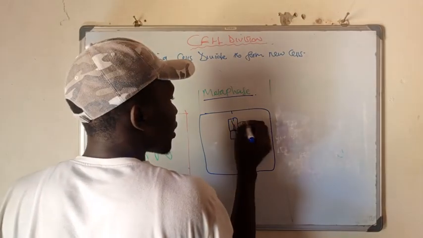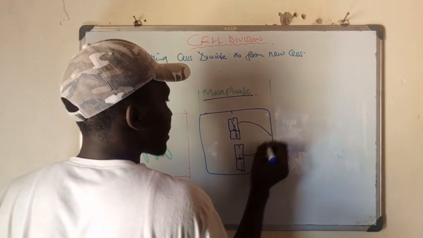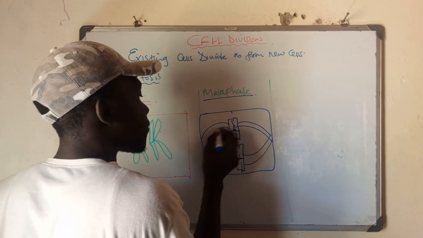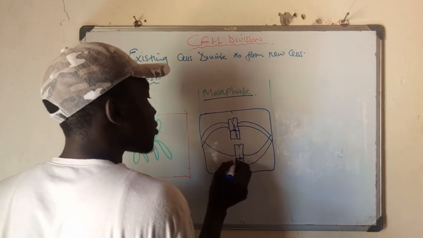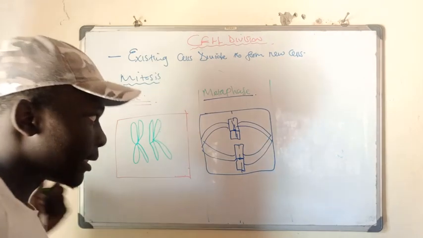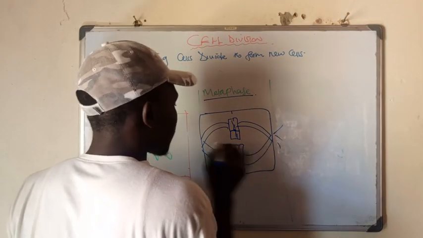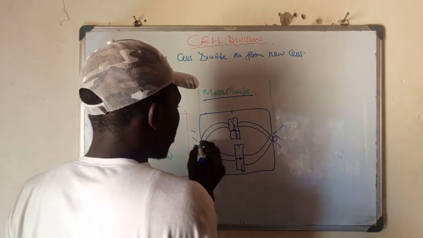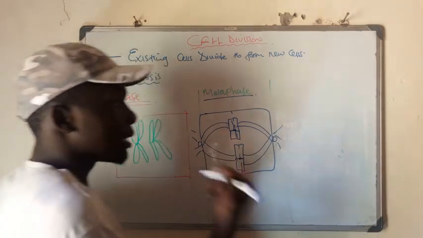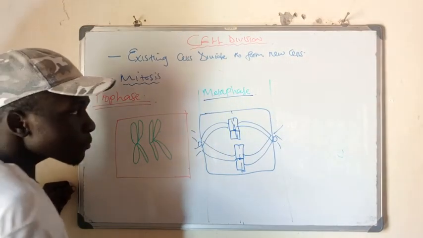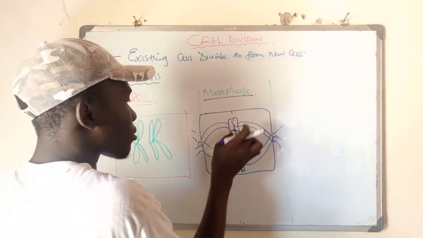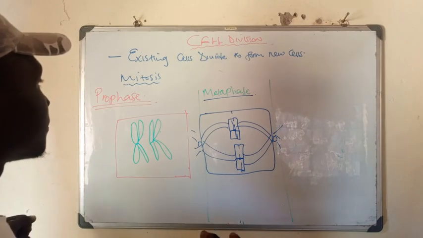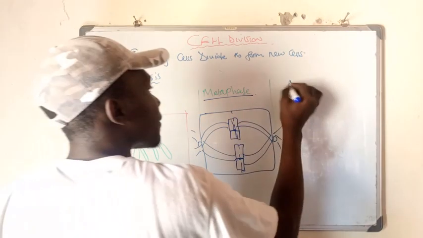So here is what you have. You have these things that are called the spindle fibers there, and these are formed as a result of what? The centrioles that we talked of earlier. So you have these, which we call the spindle fibers, forming due to these tubes which are called the centrioles there. Now, this stage ends with these chromosomes just aligning on the equator. The next phase we have is anaphase.